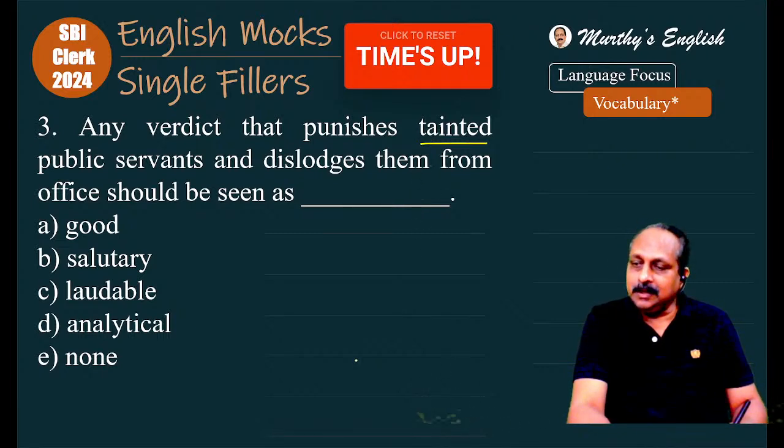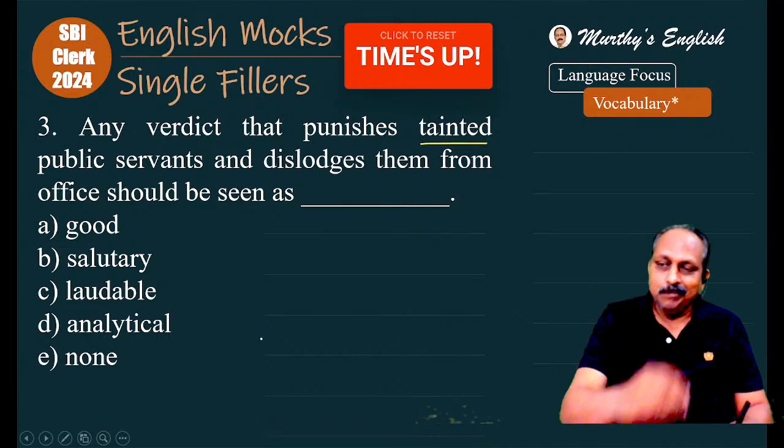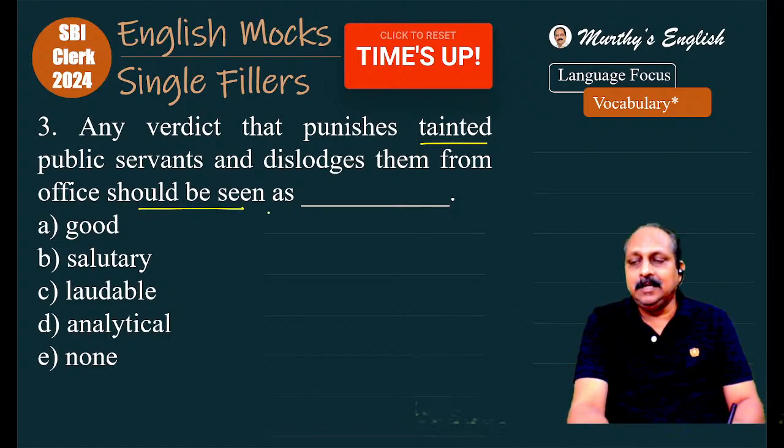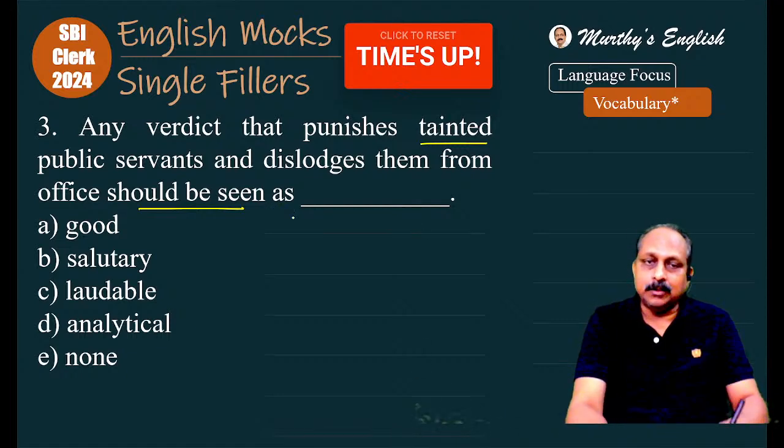Third one, someone says C, someone says B. That is good, Divya. I appreciate that. Here, any verdict that punishes tainted public servants, means corrupt, those who have bad reputation, and dislodges them from office, removes them from office, should be seen as, active voice, should be seen as, passive voice. As what?